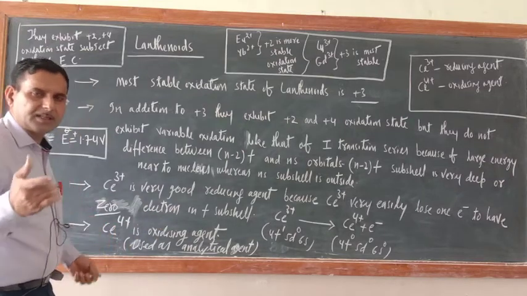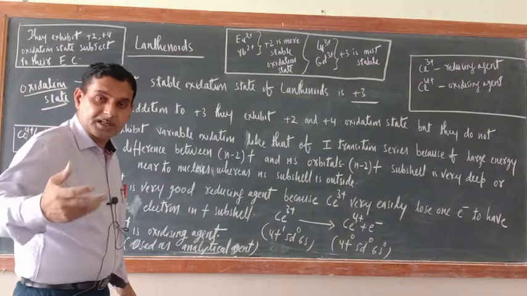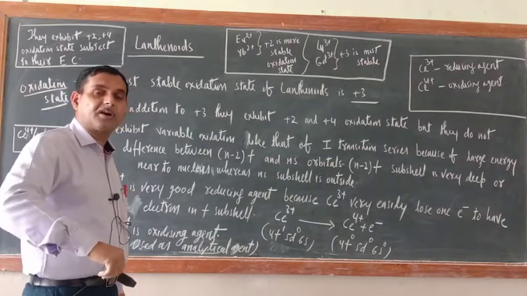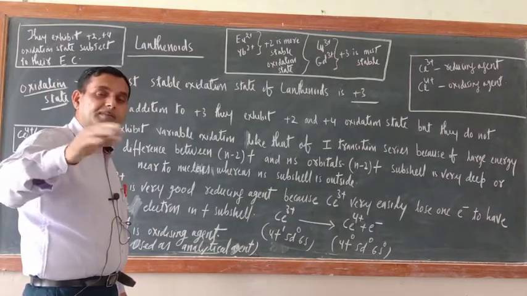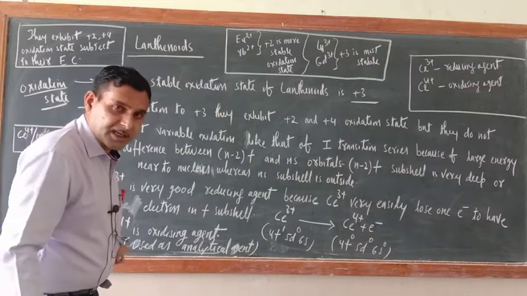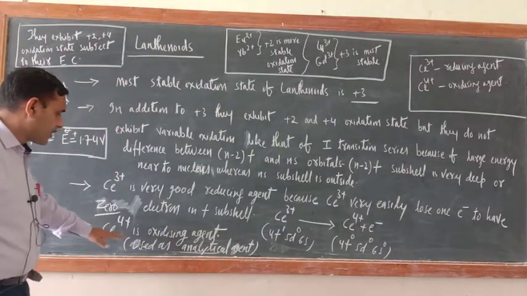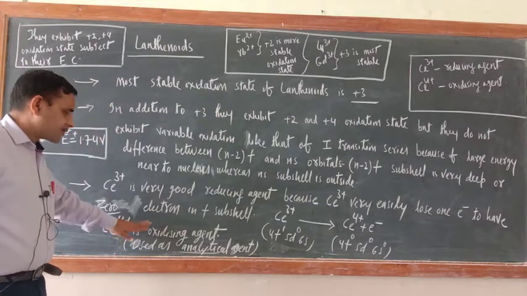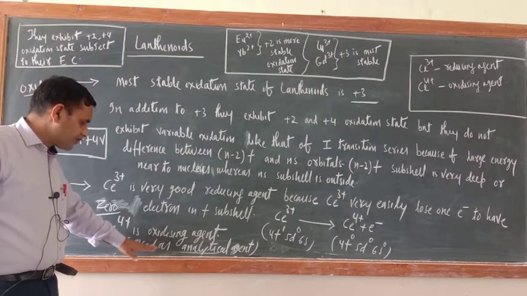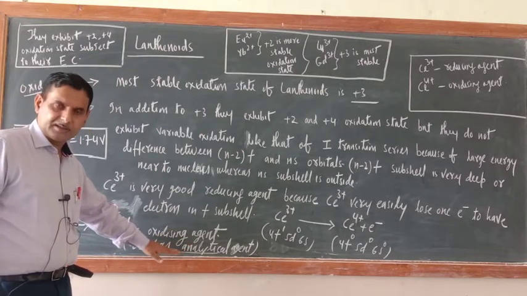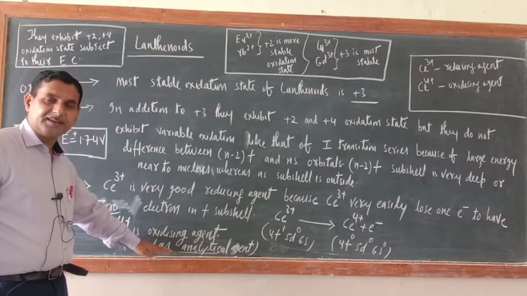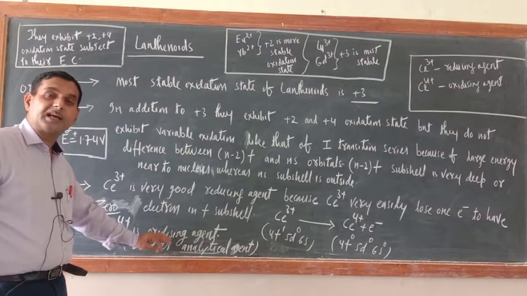What is the meaning of oxidizing agent? Which undergoes reduction, meaning which gains electrons. That ion or element is known as an oxidizing agent. So it is an oxidizing agent, that is why it is used as an analytical agent. In titration, it is used as an analytical agent.